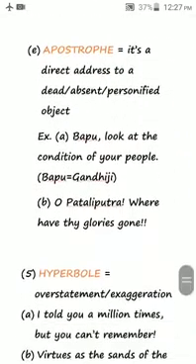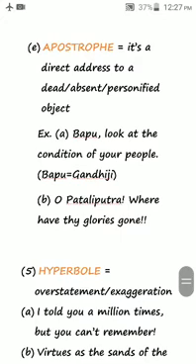Next is apostrophe. It's a direct address to a dead, to an absent person, or personified object. Now there are three things here. One is it's a direct address. So you have to remember, address means calling somebody. So it's a calling, the speaker or the writer would be calling somebody, but that somebody would be either dead or absent or personified object, as in the personification. We will take all the examples.